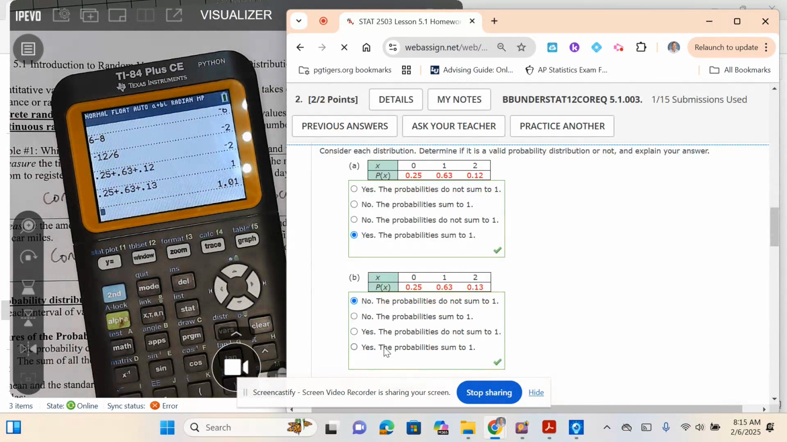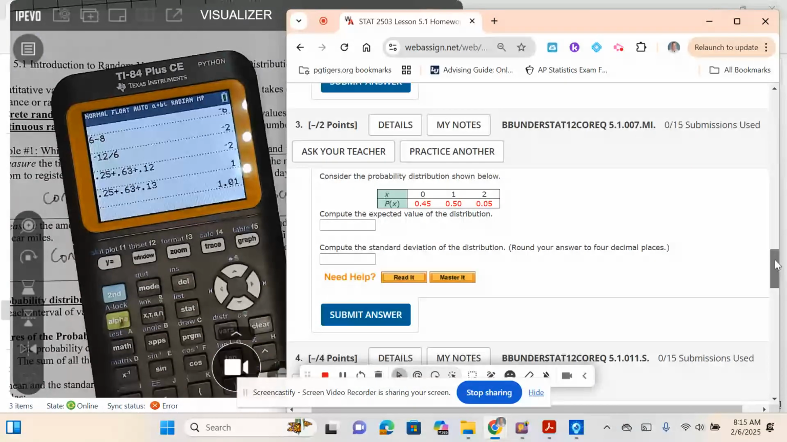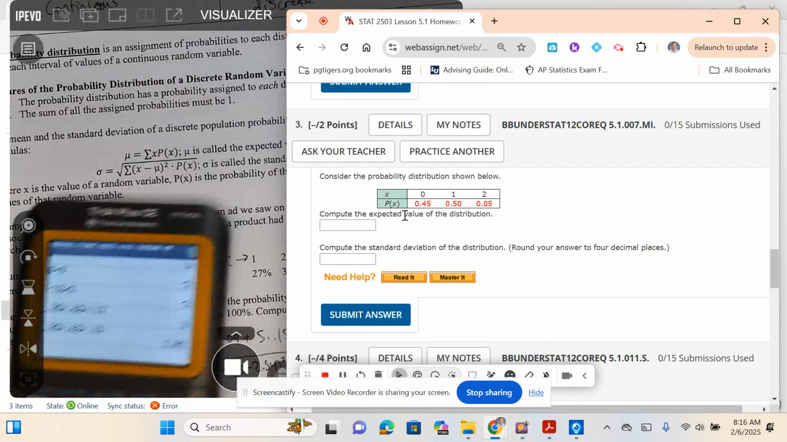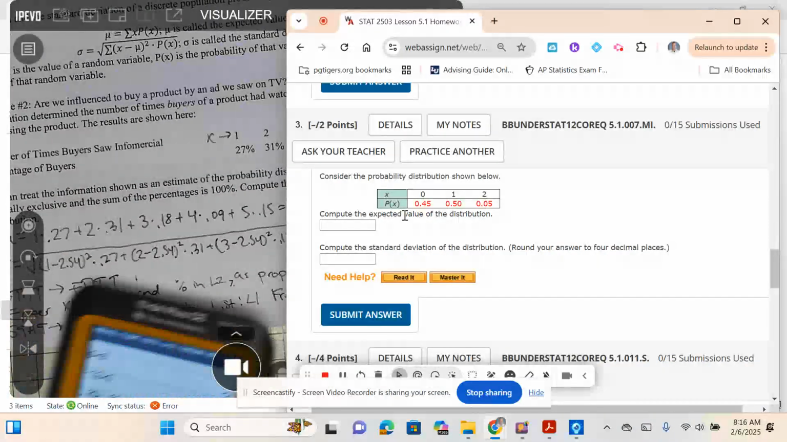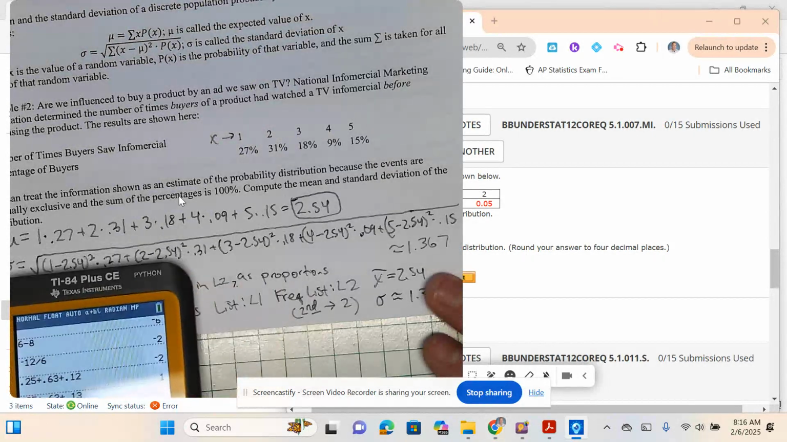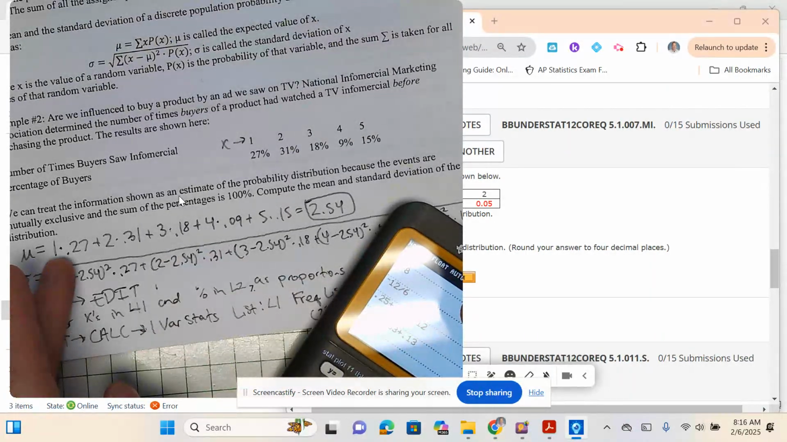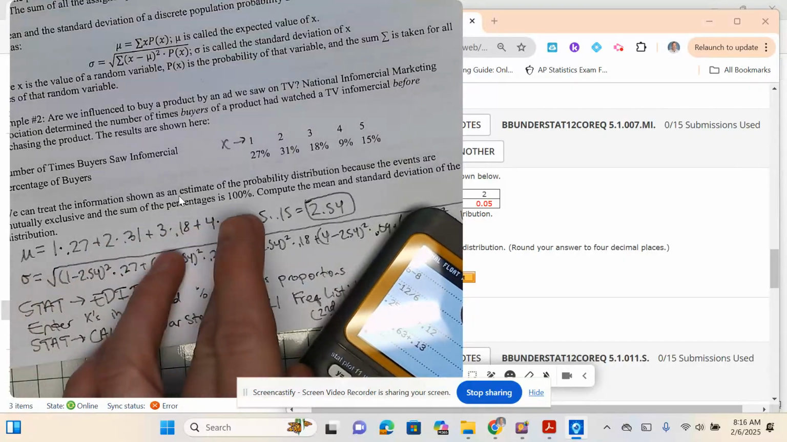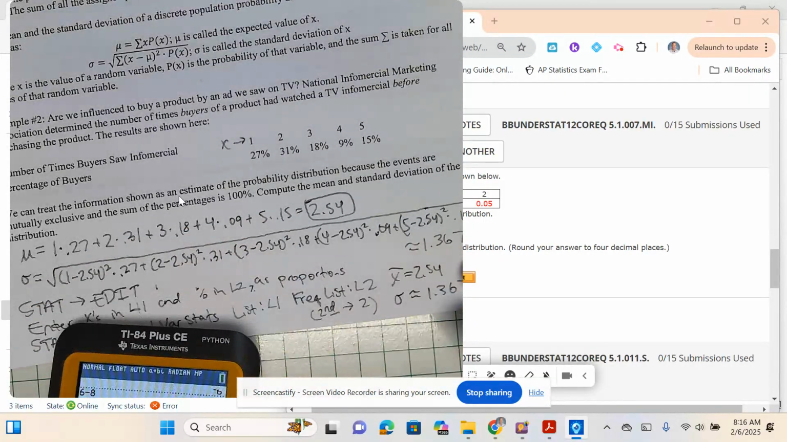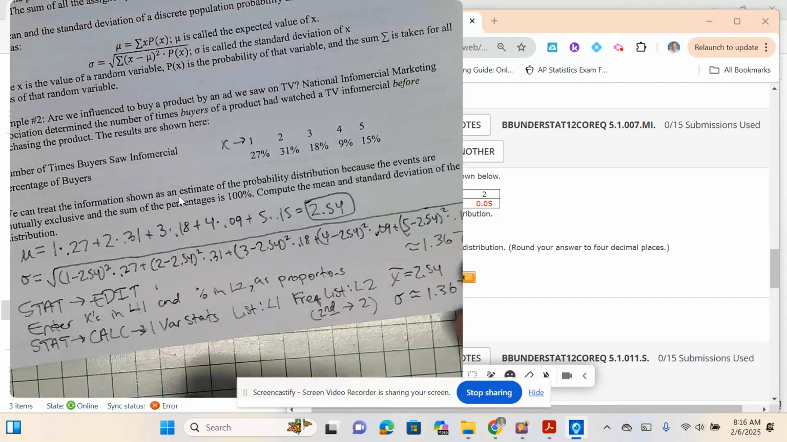All right. So now we're going to deal with a couple of discrete probability distributions, and we're going to look at computing the expected value and standard deviation. Expected value is the same thing as the mean. To do the expected value, you can do all this fancy stuff right here if you want. It's the sum of each x times each probability, or you could use your calculator to do this. I think we might prefer the calculator.